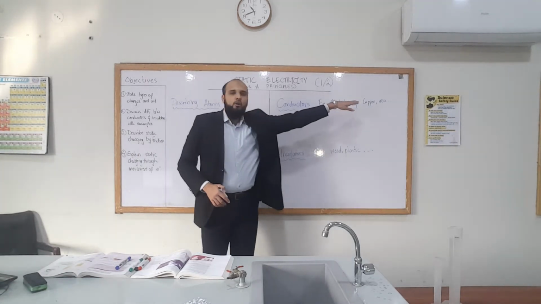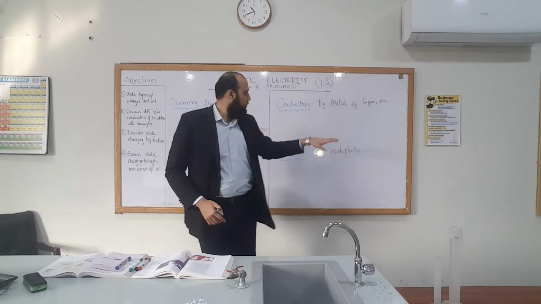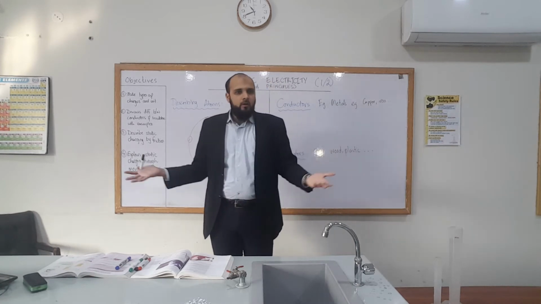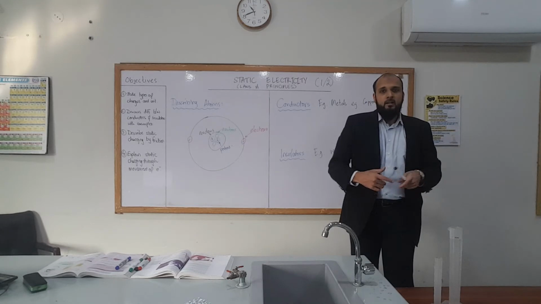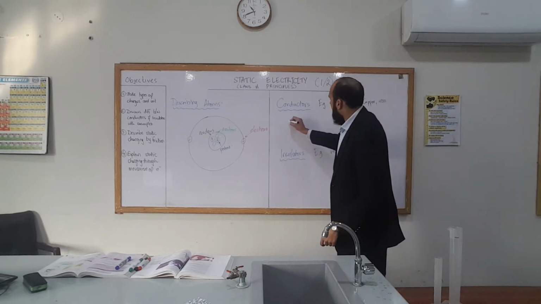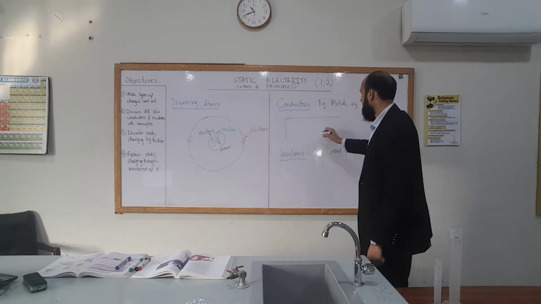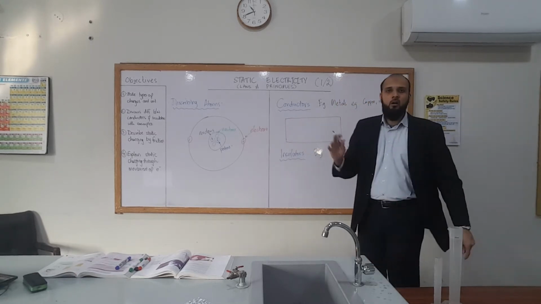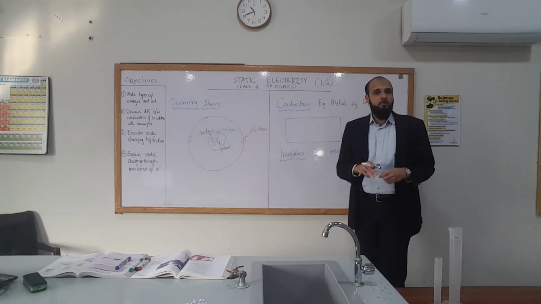So metals like copper and iron and so on, they allow electrical charges to pass through, whereas wood and plastic and rubber, etc., they don't allow electrical charges to pass through. But why is that? Let me just draw an example of a conductor. Say for example, maybe this is a block of copper. Take copper, take iron, whatever.